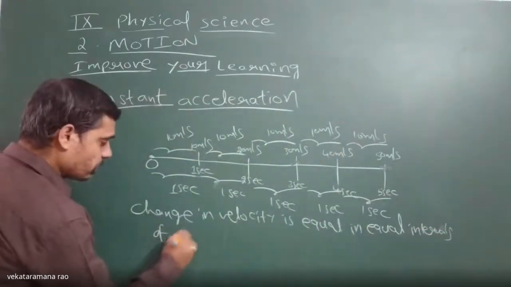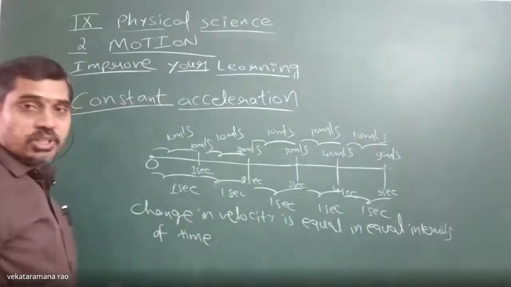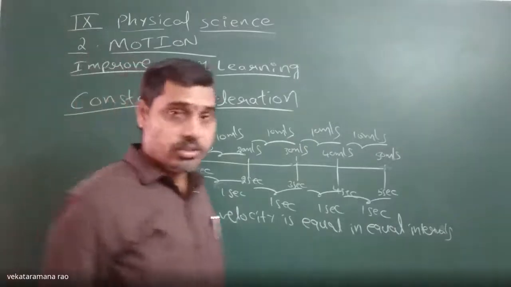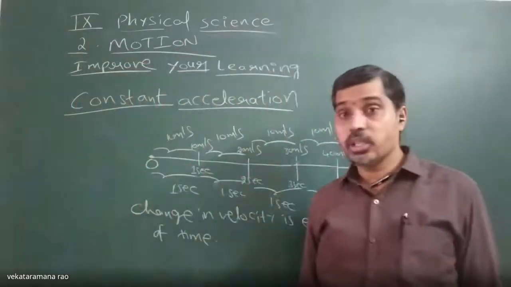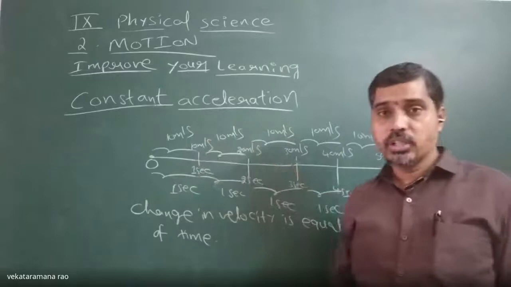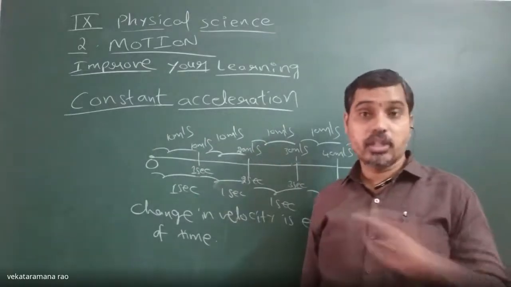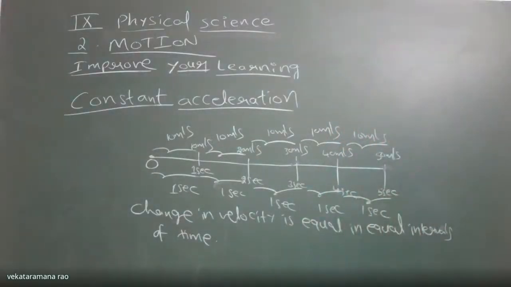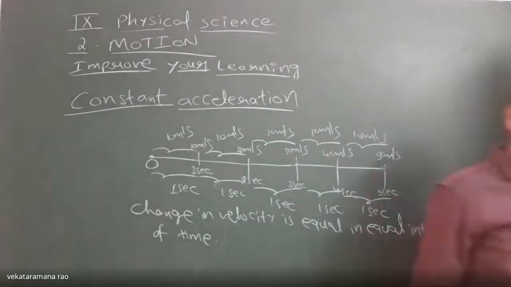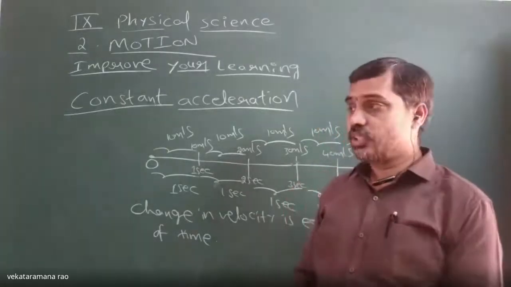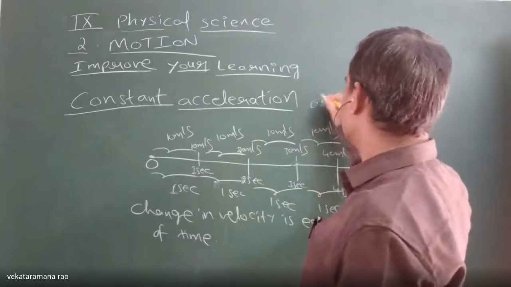Then it is said to be in uniform acceleration or constant acceleration. Constantly accelerating. Every 1 second, its speed is changing constantly, not non-uniformly, but uniformly. Then it is said to be in uniform acceleration or constant acceleration.